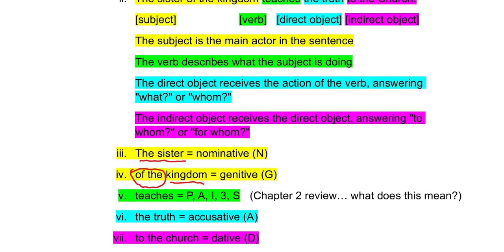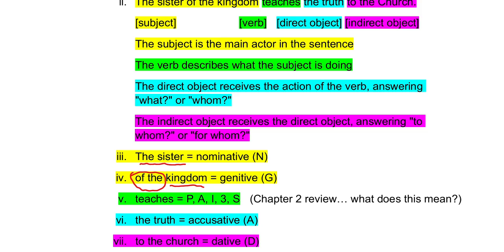Teaches. We already know what that is. That's a verb. That's what we were doing in the last chapter. Check on learning. Does anybody remember what PAI3S means? Third singular, exactly. Present, active, indicative, third singular. Okay.